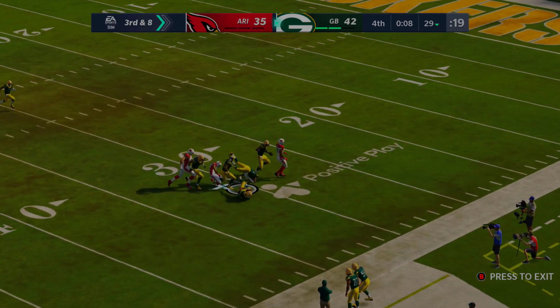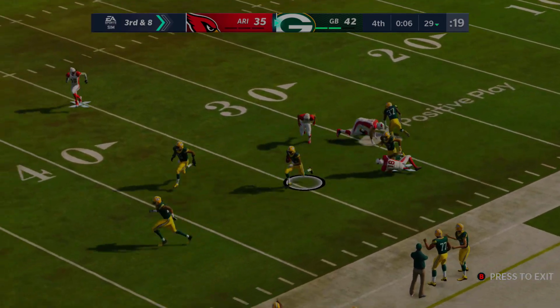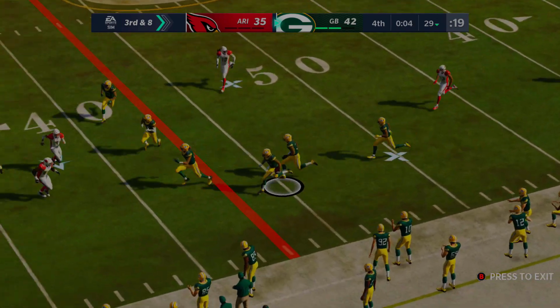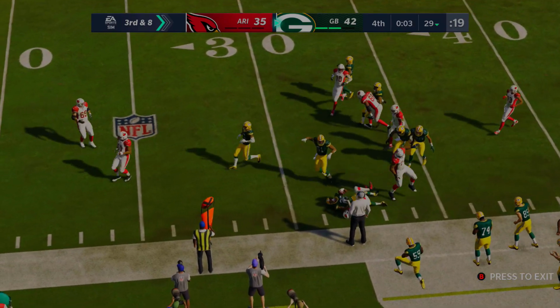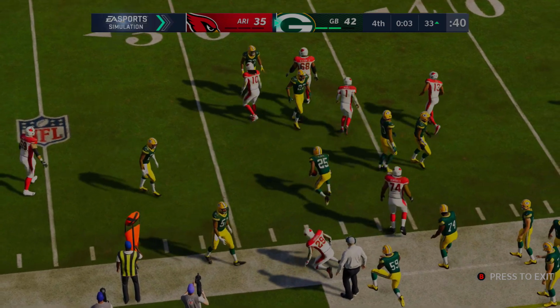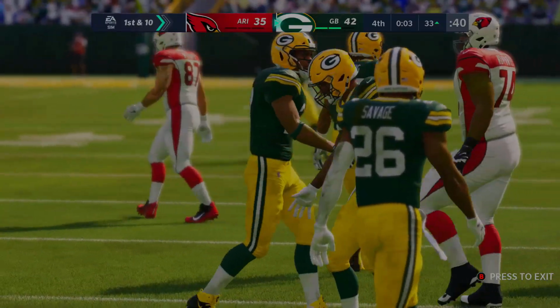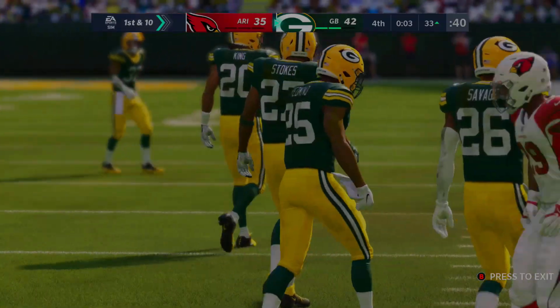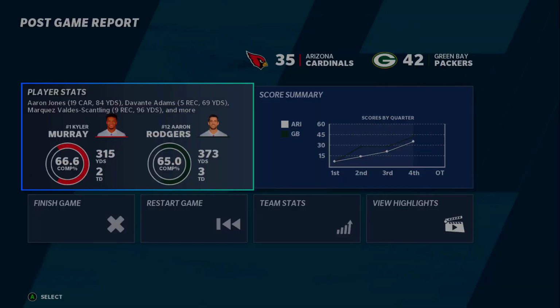And this one will end on an interception. Packers get it right back. It will not do much. They won't be able to get this return off. And now down to 3 seconds as the Packers will take the clock out with Aaron Rodgers, and they'll move on to win this game 42-35. Surprisingly, Aaron Rodgers 373 yards and 3 touchdowns, 42-35.